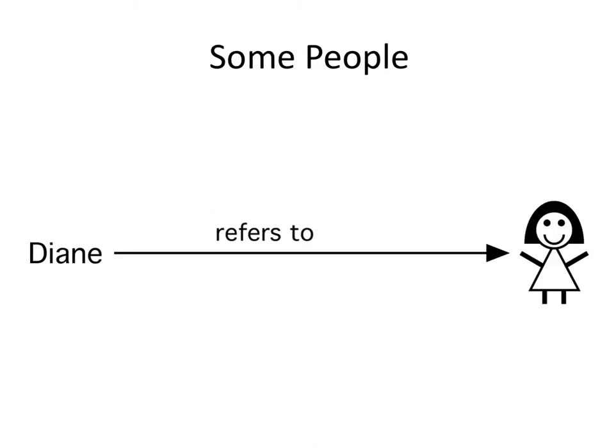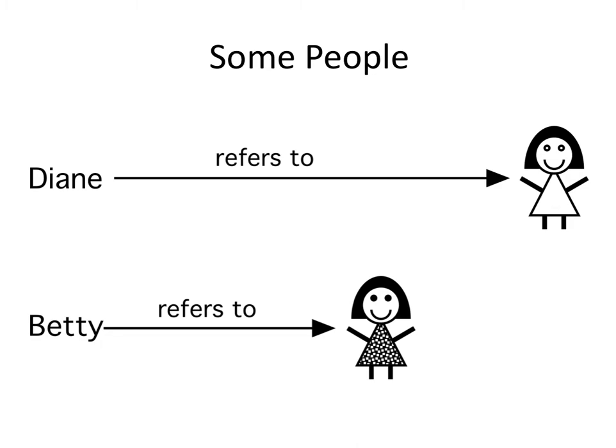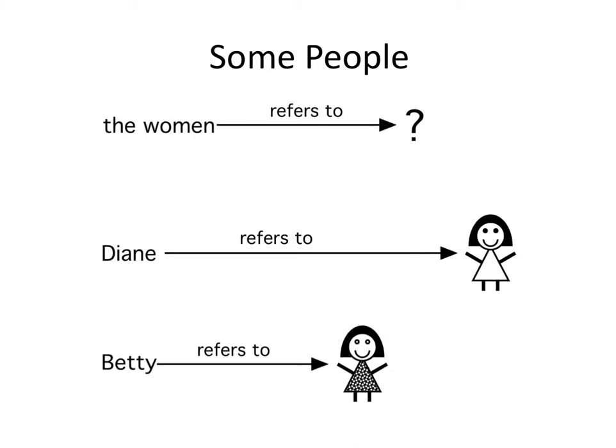Let's start with some people. The name Diane refers to this person, Diane. And the name Betty refers to that person, Betty, with the checkered dress. But what about a phrase like the women? Diane is a woman and Betty is a woman, but what does the women refer to? It refers to a dot. Well, what's a dot? That's not very helpful.